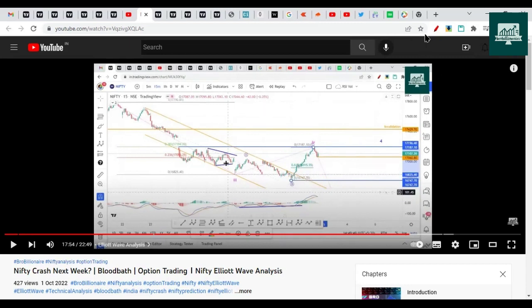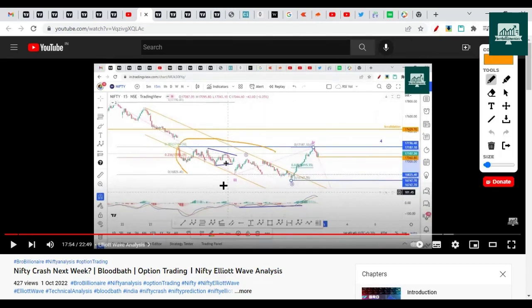So this invalidated our expanded flat view. Here we were assuming expanded flat correction with A, B and C waves. So this is invalidated now, and this is an A, B, C correction in the fourth wave. It has gone near this, and then it has started the dip. So let's discuss what is going to happen in the next week.